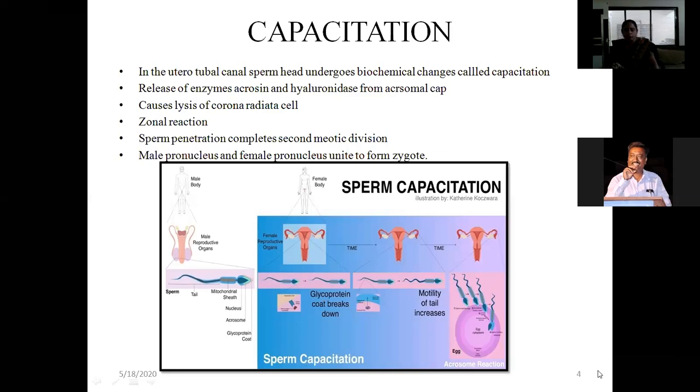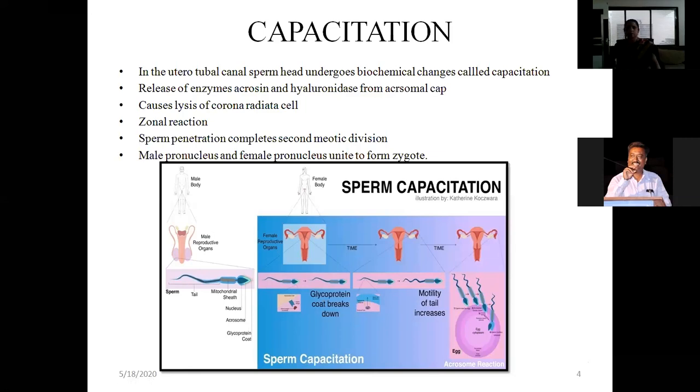When these go into the fallopian tubes, what happens? They release enzymes, acrosin from the acrosomal cap and hyaluronidase. This will do lysis of the corona radiata cells. Lysis is the breaking of the cells, and the sperm enters into the ovum. As soon as a single sperm enters, a reaction occurs which prevents the entry of further sperm. A male pronucleus and a female pronucleus form, and they fuse with each other to form a zygote, a single cell that contains the diploid number of chromosomes, that is 46XX or 46XY. So it leads to formation of a zygote.